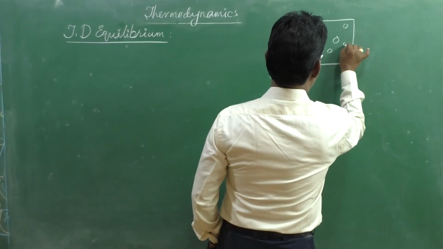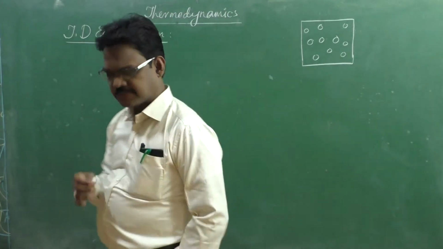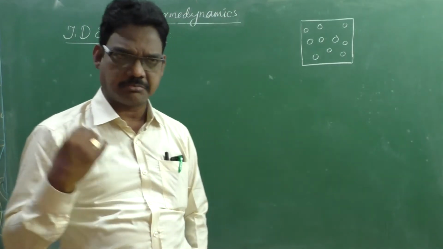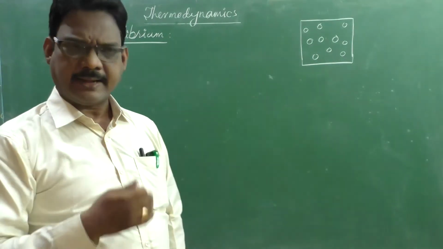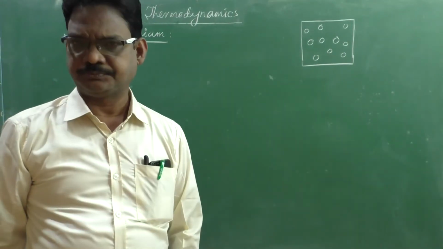Since we are considering classical thermodynamics, instead of molecules, I can use the term particles. A number of particles are there.